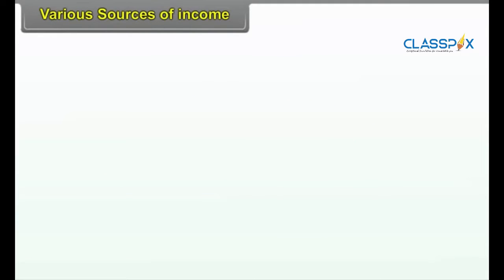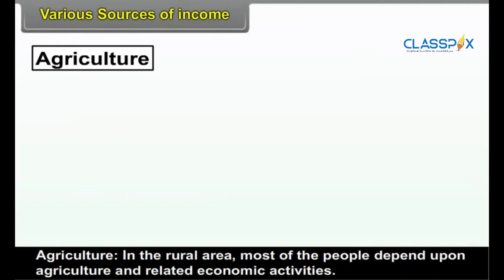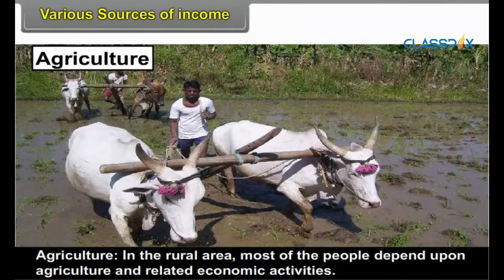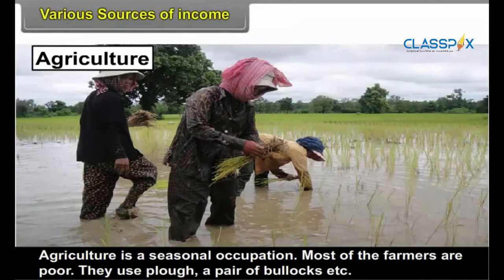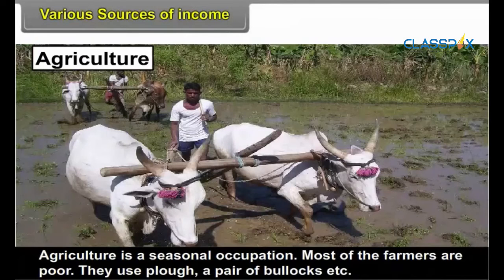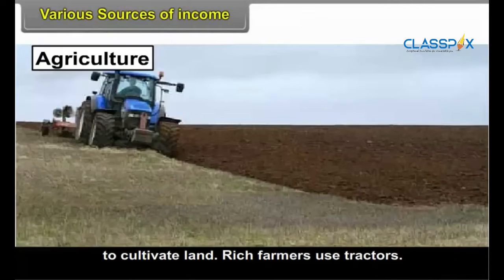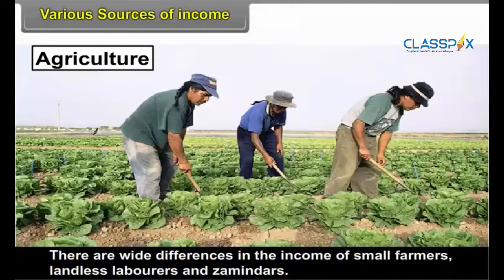3.3 Various sources of income. The sources from which individuals obtain income are as follows. Agriculture. In the rural area, most of the people depend upon agriculture and related economic activities. Agriculture is a seasonal occupation. Most of the farmers are poor. They use plough, a pair of bullocks, etc. to cultivate land. Rich farmers use tractors. There are wide differences in the income of small farmers, landless laborers, and zamindars.